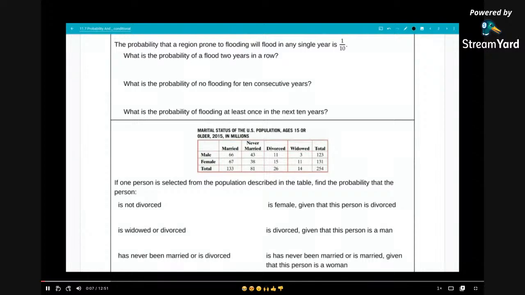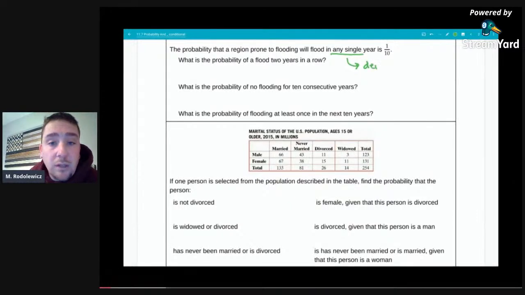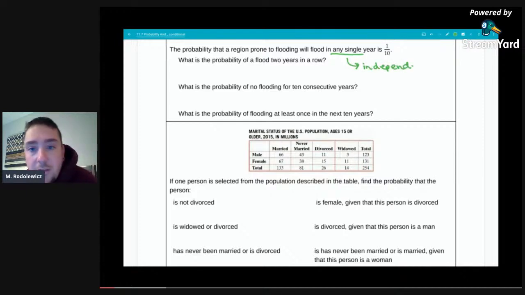The probability that a region prone to flooding floods in a single year is 1 out of 10. What is the probability of a flood 2 years in a row? So the key word here is that in any single year, the probability of flooding is 1/10. That is a key clue that this is an independent event.